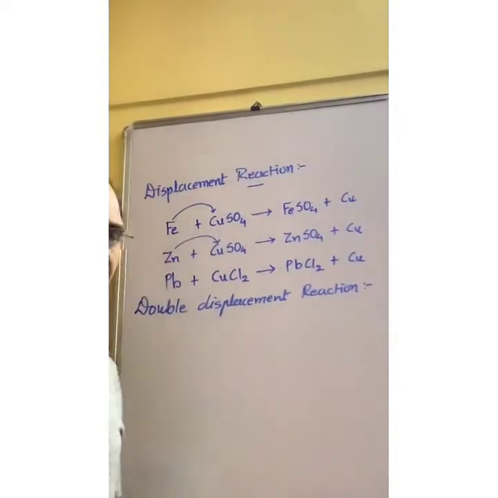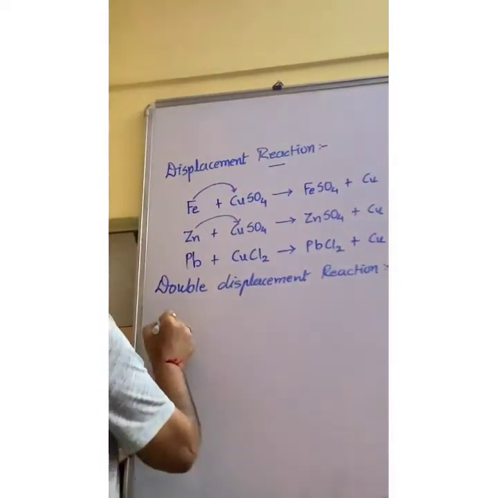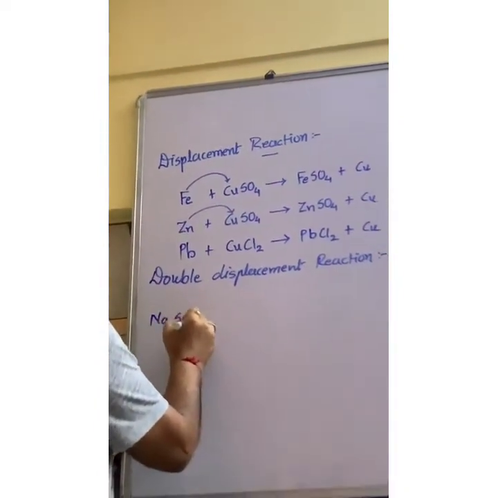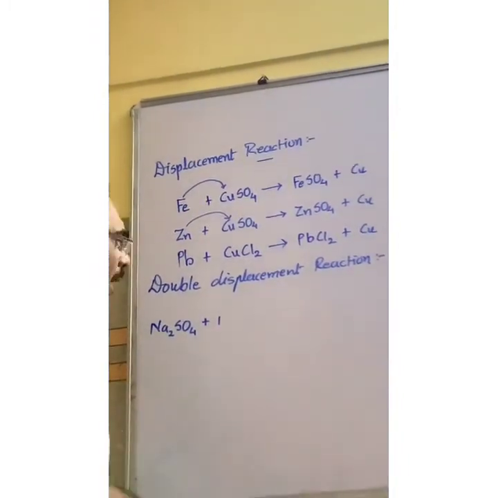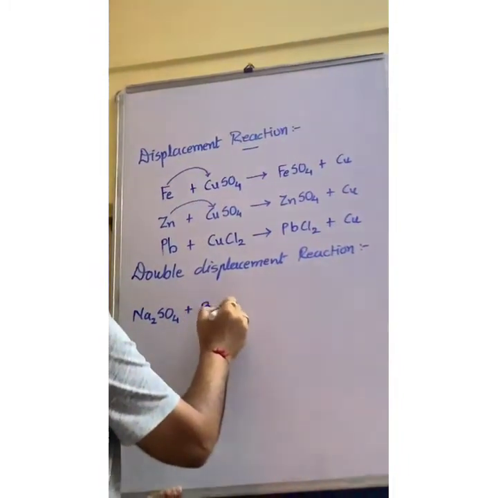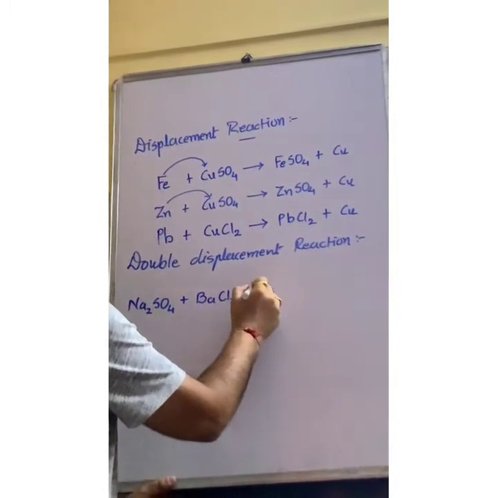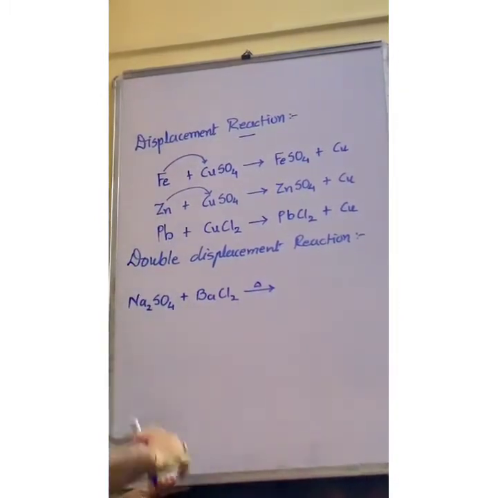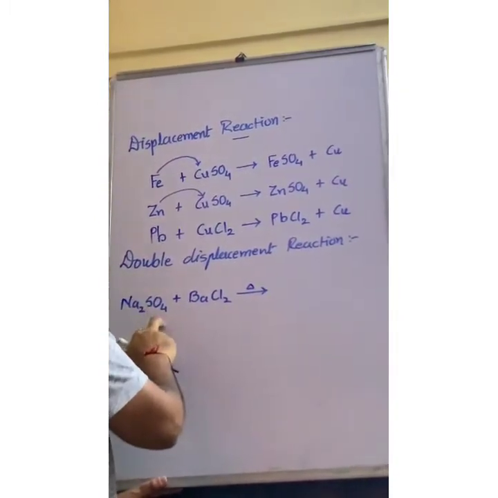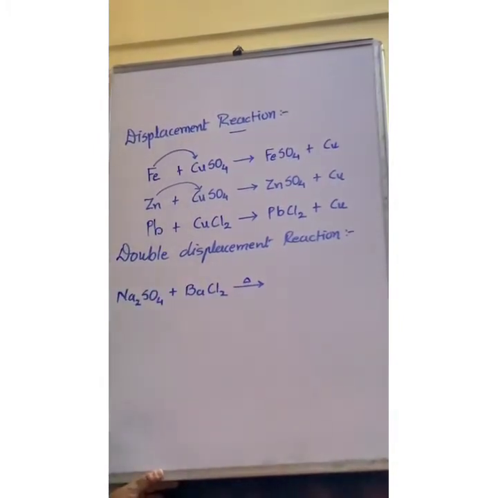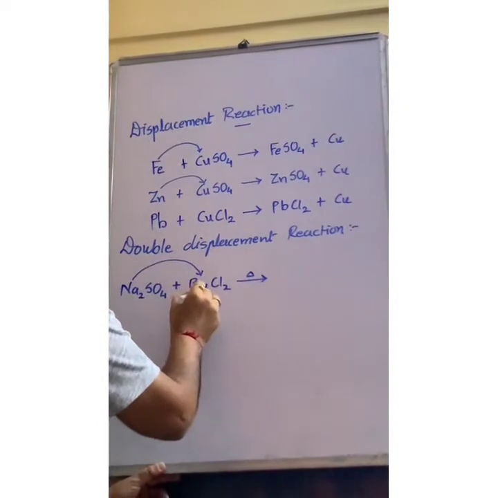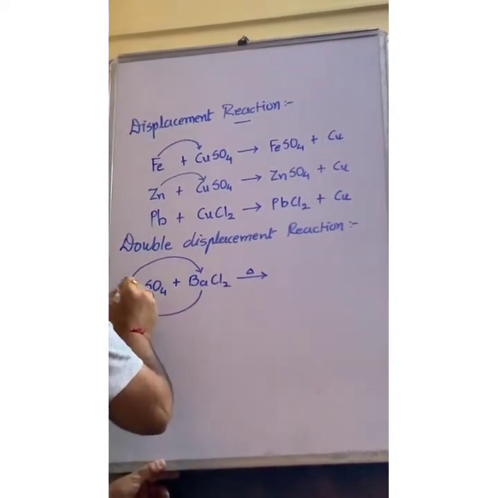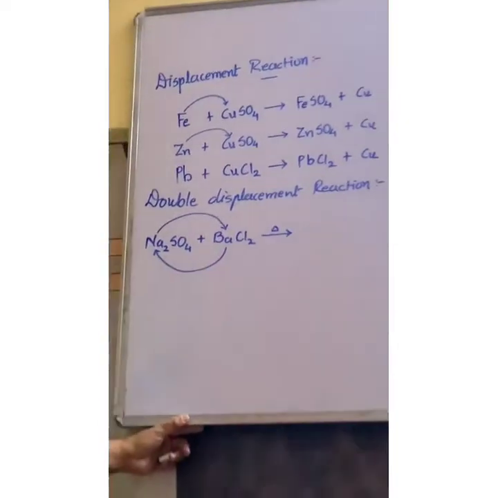Now sodium sulfate, Na2SO4, when it reacts with barium chloride, BaCl2, see what happens. Sodium sulfate reacts with barium chloride, sodium displaces barium and at the same place barium displaces sodium.